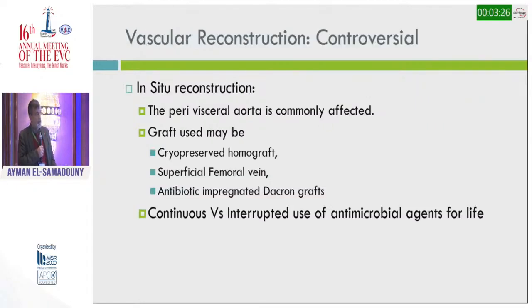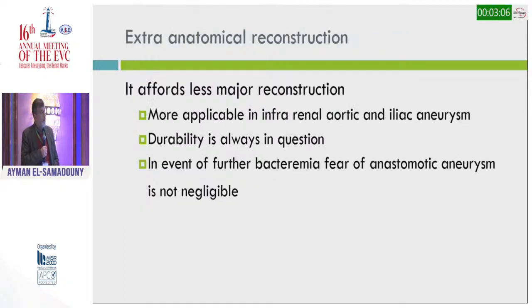Vascular reconstruction is either in situ, which may be okay in perivisceral aorta. The grafts could be cryopreserved homografts, and we had one case yesterday presented with a bovine graft, or superficial femoral vein, or antibiotic-impregnated Dacron grafts. However, it has a risk of recurrence and pseudo-anastomotic aneurysms.